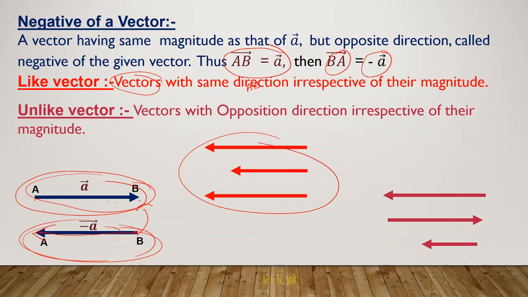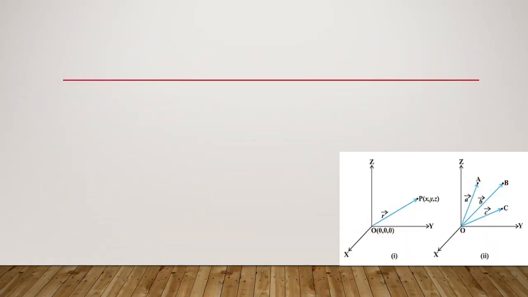Okay, I hope it's clear. And this thing you have to know, please. Vector AB will never be equal to vector BA. Okay, so next, the important thing, that is position of a vector.